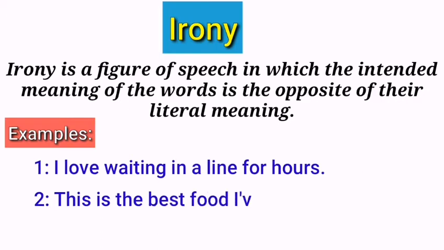This is the best food I've ever had. Observe this example. Just imagine if the food is not good and you tell your friends that, this is the best food I've ever had. Actually, you don't mean that the food is good, but you mean that this is the worst food I have ever had. Again, you have said one thing and meant another thing. So, this is also irony.